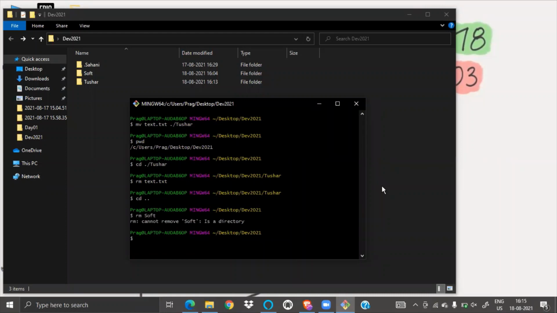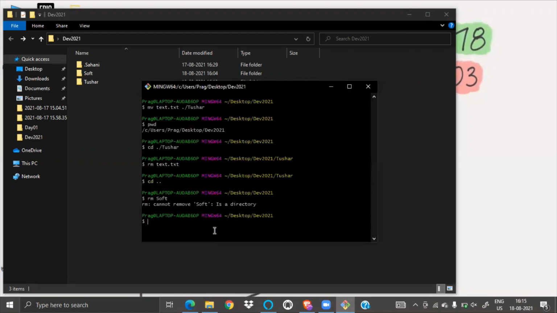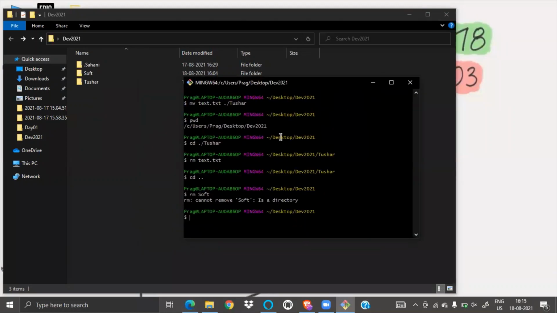Yes, I can remove an image also. I can remove a file also. Someone is requesting me to remove an image. Let me show you. If I create a .jpg and then I do rm and then the jpg file, it will remove the image. Just try to practice it. And what it told me is, it is a directory.